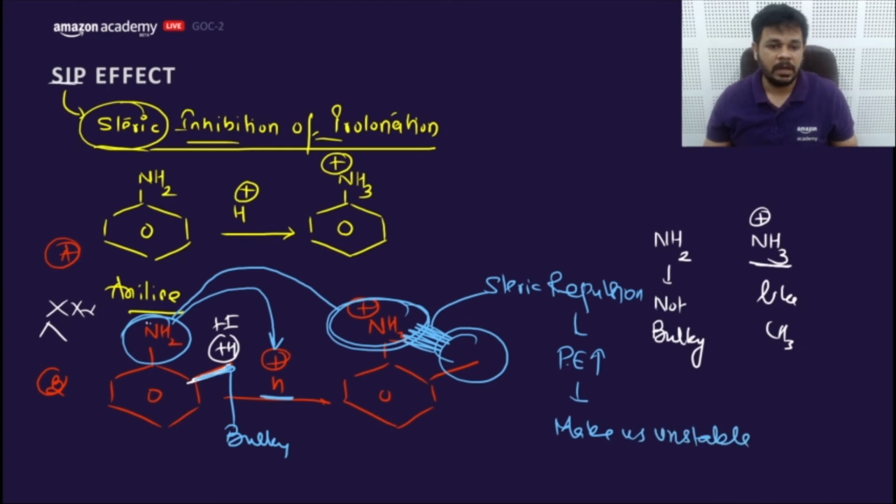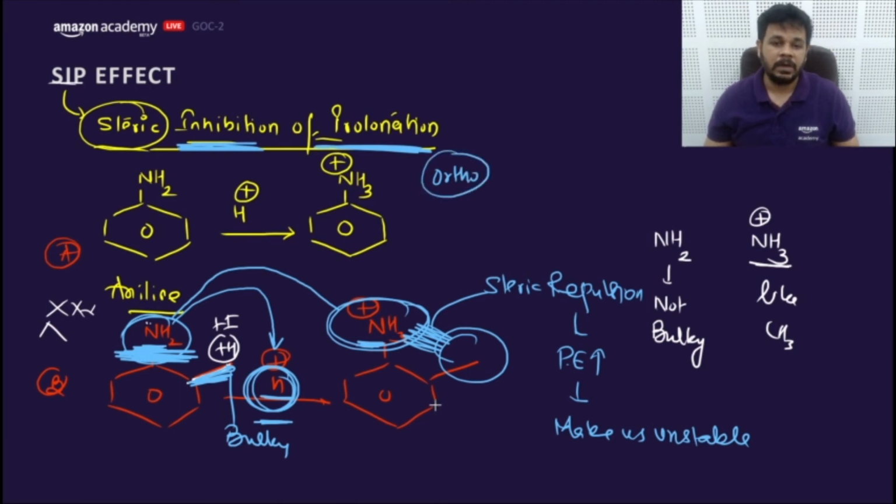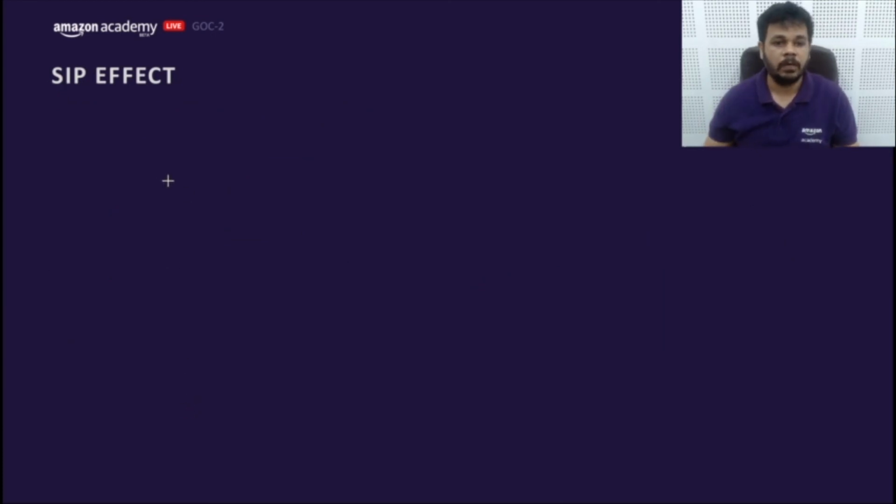So this CH3 will not allow this smaller NH2 group to convert into a bulky NH3 plus group by absorbing what? H plus. So this CH3 is actually inhibiting NH2 to take, to protonate, to take H plus. That's why it is called steric inhibition of protonation. So ortho substituted aniline with a bulky group is very less basic compared to the meta and para substituted aniline. Getting my point?